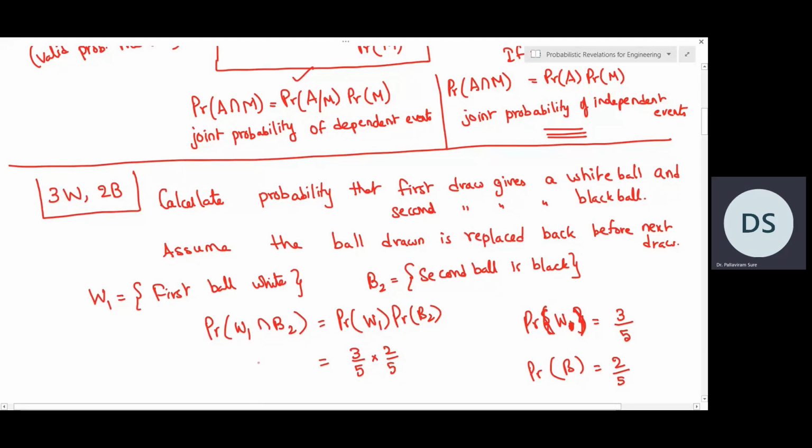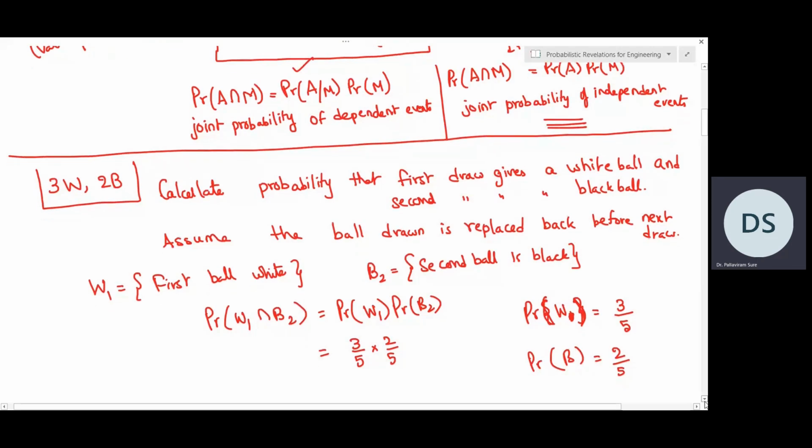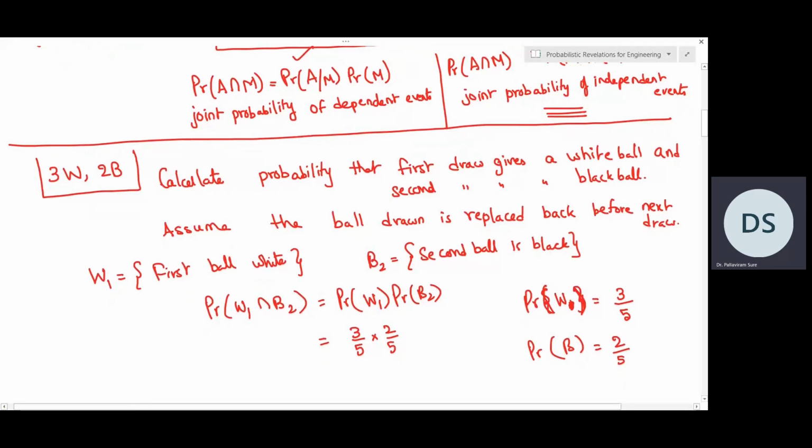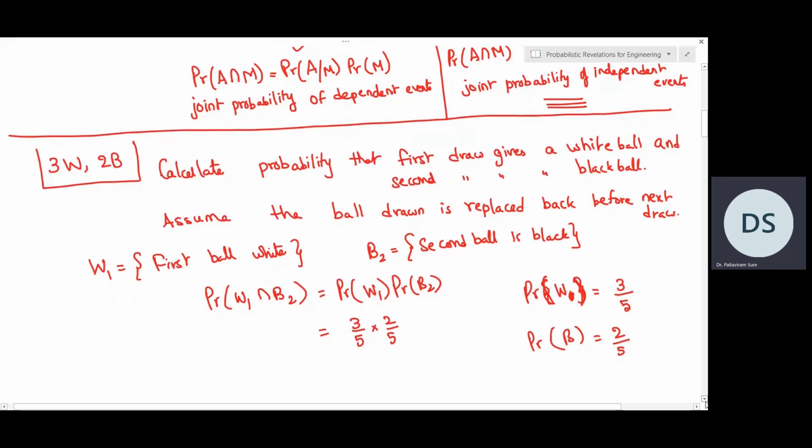So this way, joint probability definition is used to calculate independent event probability. Now let us resolve the same question, but this time we assume a different assumption. So let us go with this calculation.